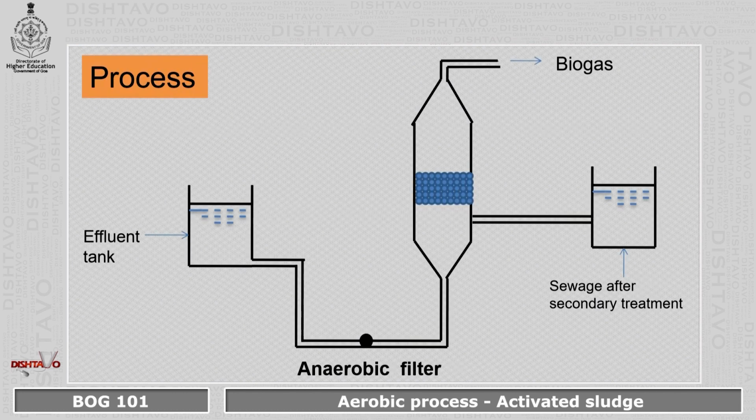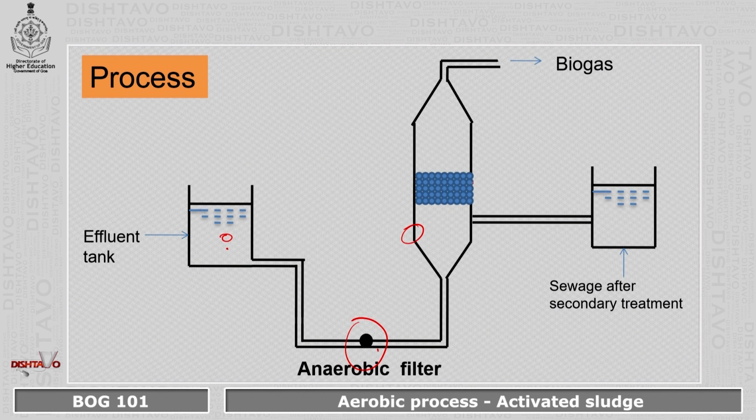This is the instrument which is used for the anaerobic filter. It consists of an effluent tank which stores the wastewater. With the help of the pump, the wastewater is transferred from the effluent tank to the anaerobic filter.